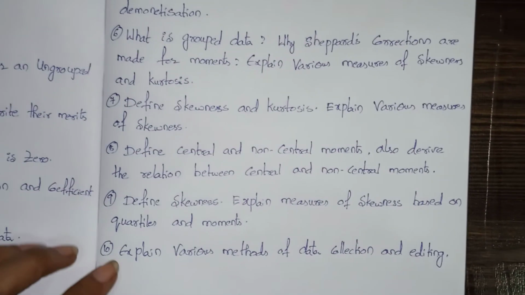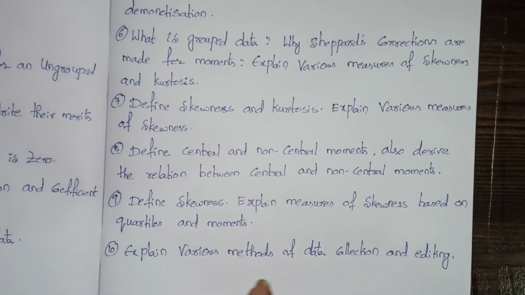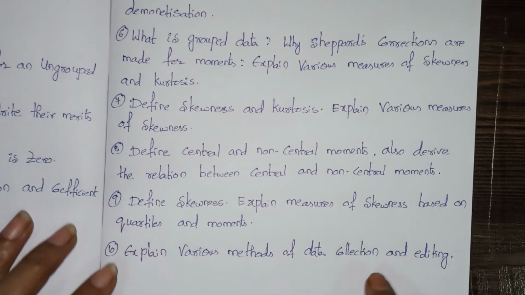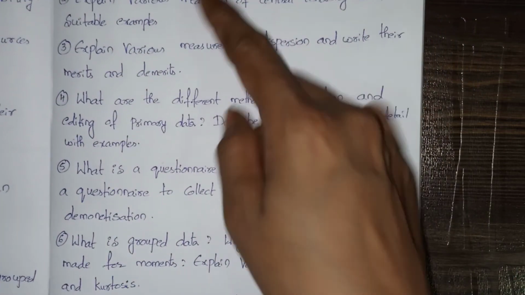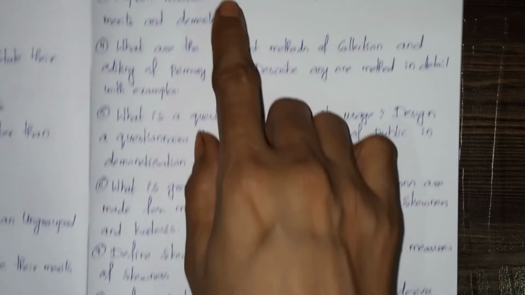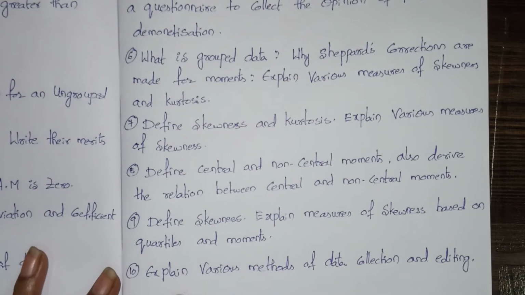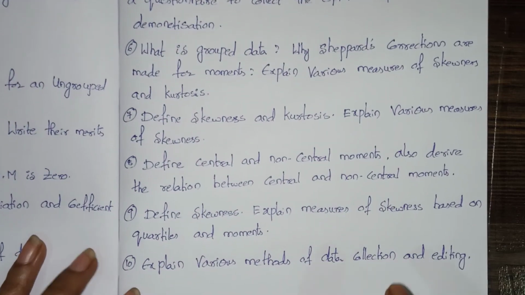And the next is, explain various methods of data collection and editing. This is repeated many times. That's why I have written here again. So many times this question has repeated. Explain various methods of data collection and editing.